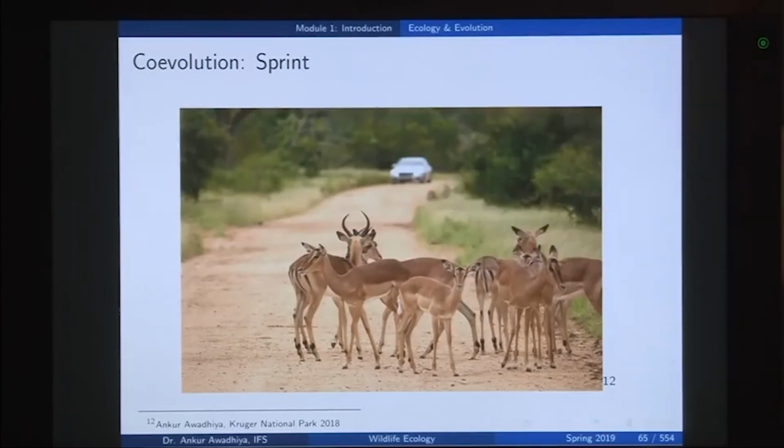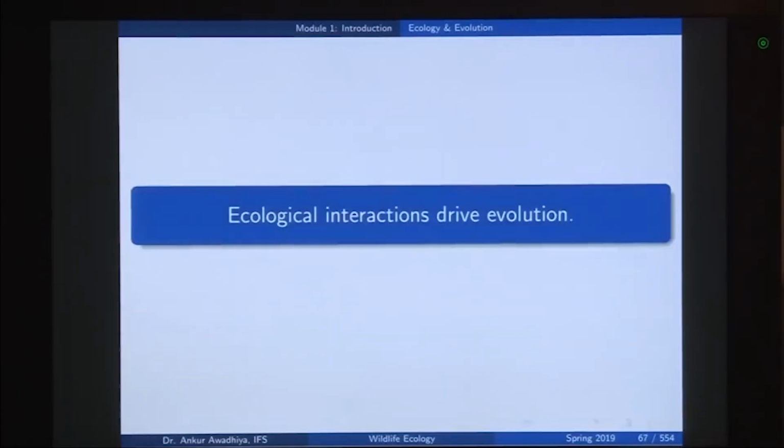What are their interactions? Ecology becomes very important for evolution because the ecological interactions drive the evolution of different species, and that is one of the importance of learning this subject of ecology: we can understand evolution, how it happens and why it happens, if we are able to understand the interactions that are happening within a species, between the species, and between the environment and the species, if the environments are changing.